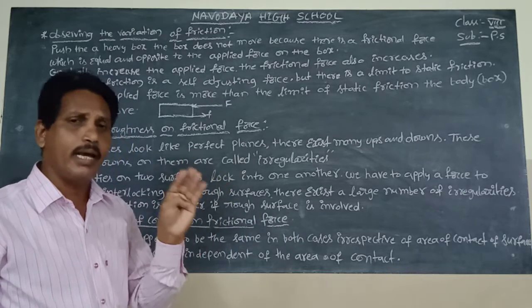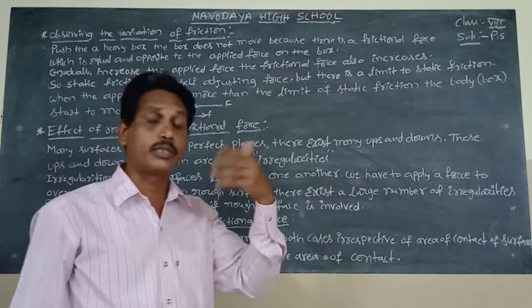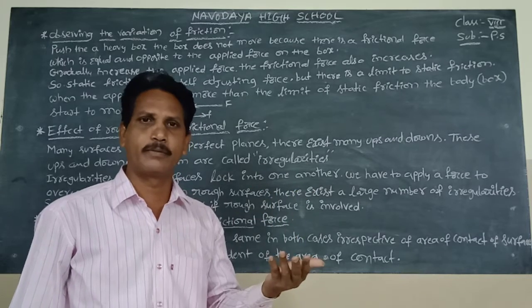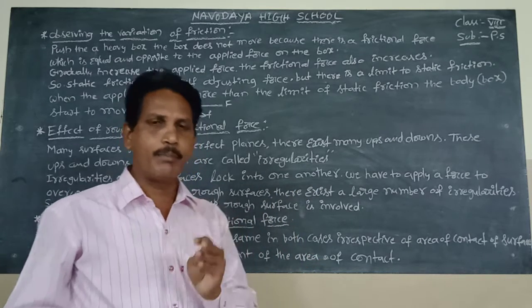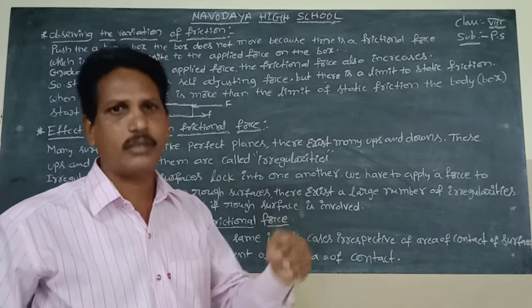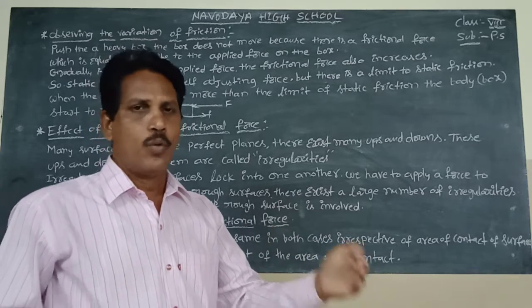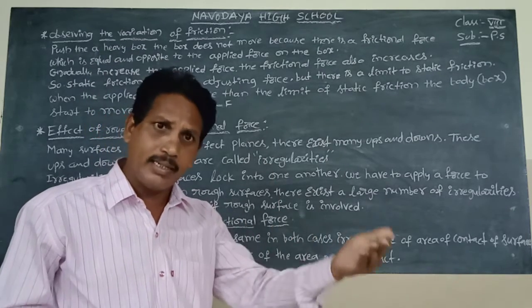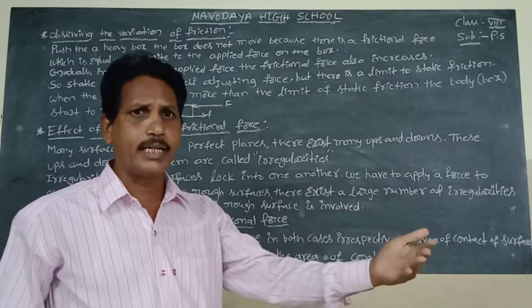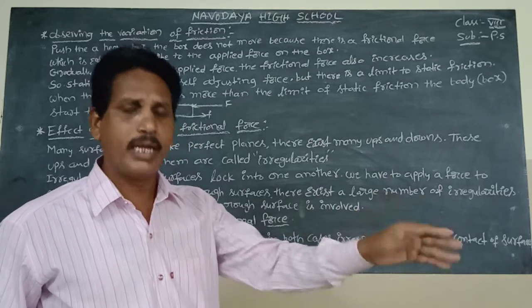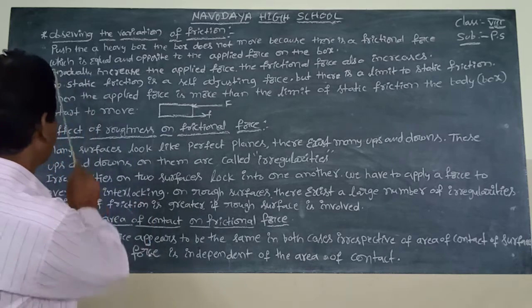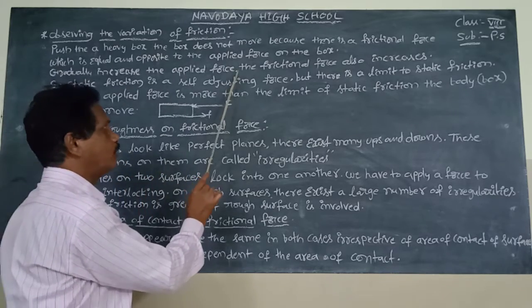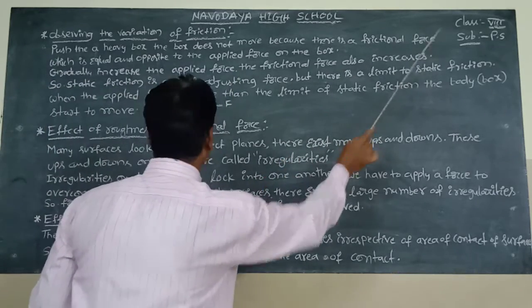Okay. Here exists some static friction, or standing friction. Every object has some limit of static friction. If we apply a force more than that limit of static friction, then that body will move. As we gradually increase the applied force, the frictional force also increases.